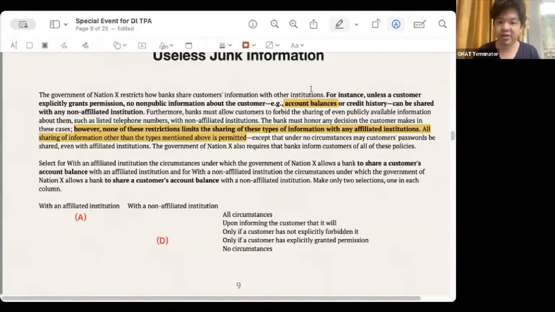You will find out what we did. When we were thinking just now, we didn't think directly. We didn't think directly after reading the article. Instead, we came back to check the details of the question. It is certain that the details of the question asked about the customer's account balance. So what I am telling you now is how to avoid junk information. The method is called reading the question carefully and making good use of the substitution method. When you don't read the question carefully or don't use the substitution method, it is very likely that you will mix all the information in the article together and think about it.